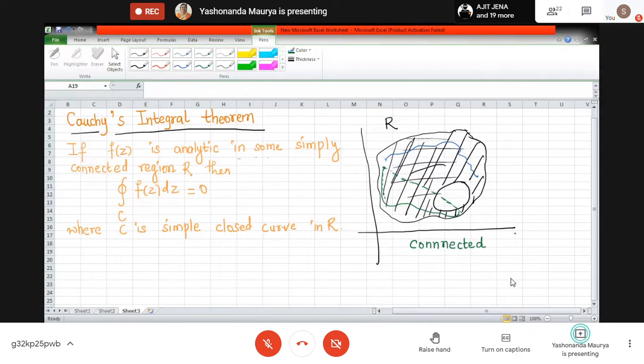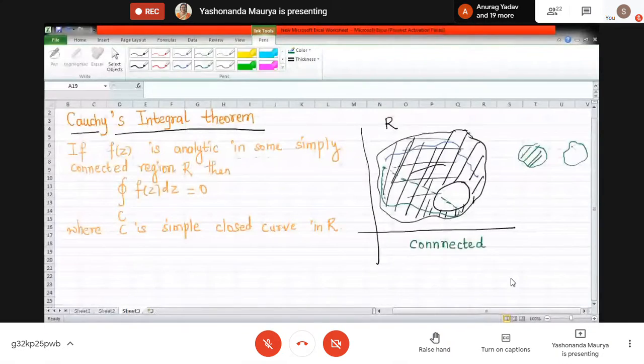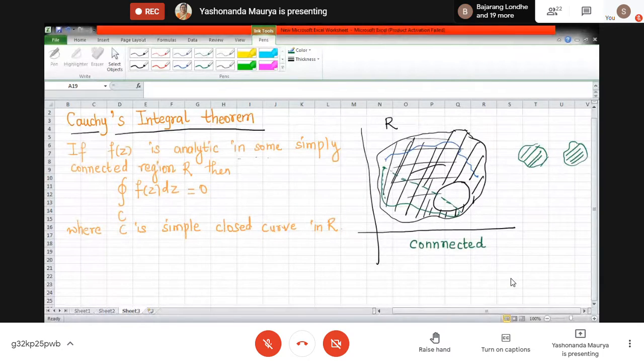I'll show you the example for that also. Suppose my region is somewhat like this. It is this and this. Okay. So the union of this shaded portion is my region. Okay. Now note that whenever I want to join 2 points here,